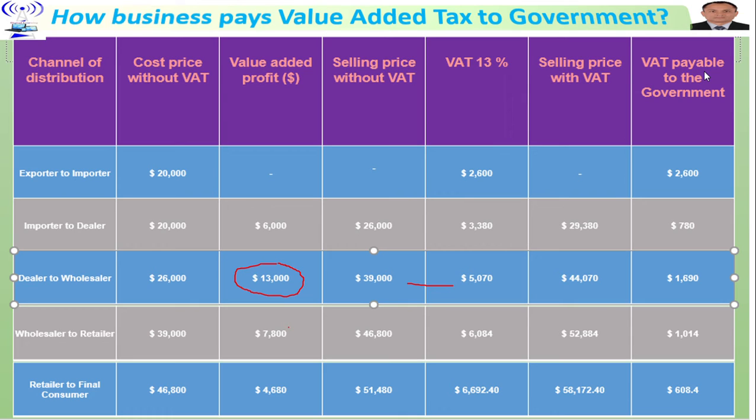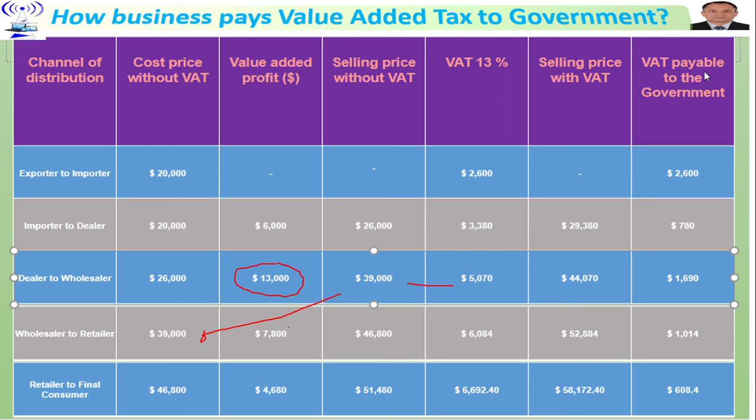Going to the next level of channel, wholesaler to retailer. The selling price without VAT from dealer to wholesaler becomes the cost price without VAT for the wholesaler to retailer, here. This business wanted to make a profit of 7,800, and the selling price without VAT, this plus this, becomes 46,800.